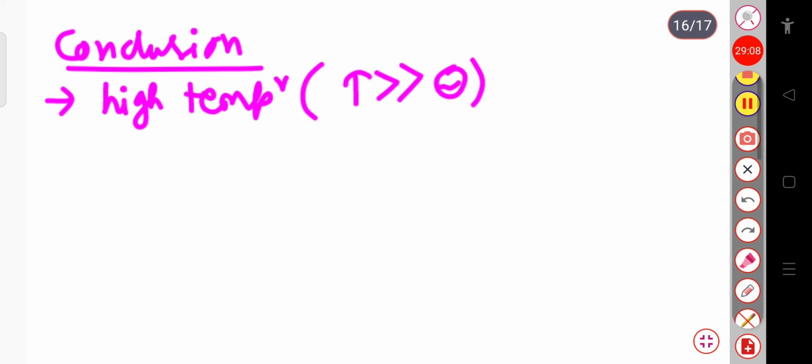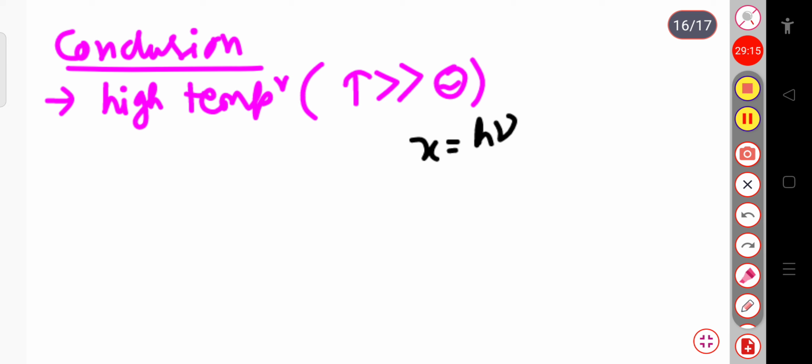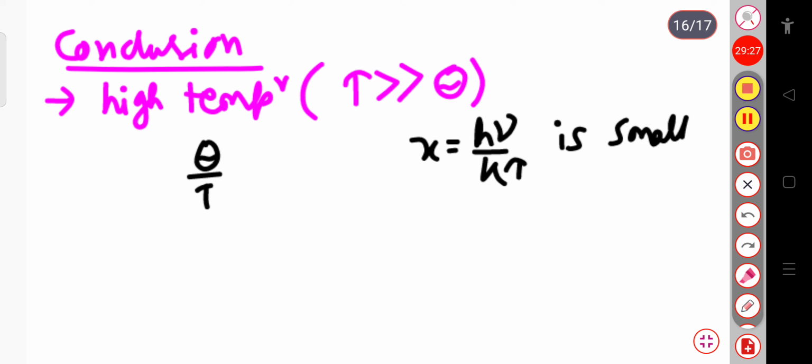We know the value of x is h nu by kT. Since T is very large compared to theta, theta by T is small, so we can consider x equal to h nu by kT to be small.